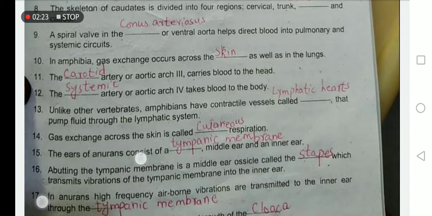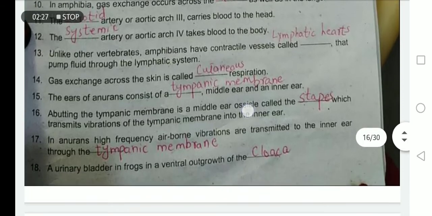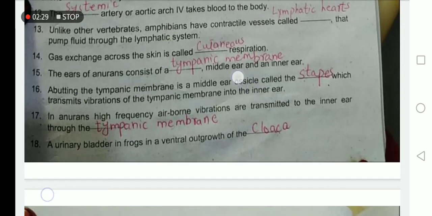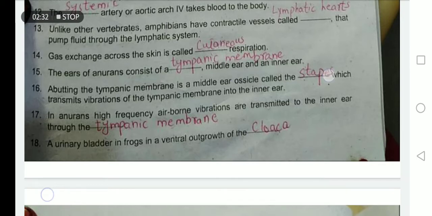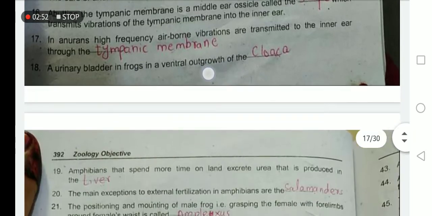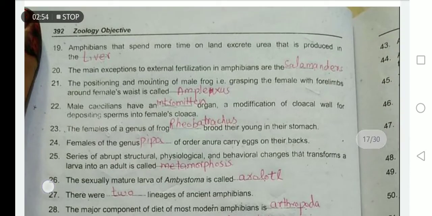The ear of an anuran consists of the tympanic membrane, middle ear, and the inner ear. Abutting the tympanic membrane is a middle ear ossicle called the stapes. This bone is responsible for the transmission of the vibrations from the tympanic membrane into the inner ear. In anurans, high frequency airborne vibrations are transmitted to the inner ear through the tympanic membrane. The urinary bladder is the ventral outgrowth of the cloaca in the case of the frog or an anuran.